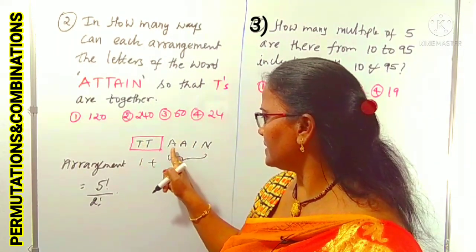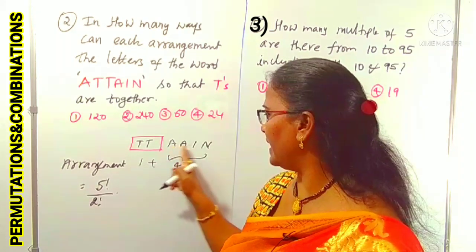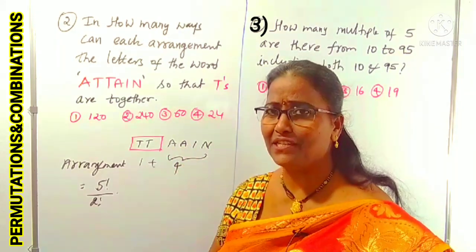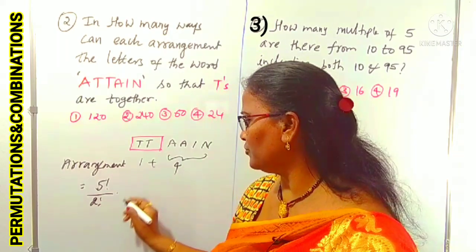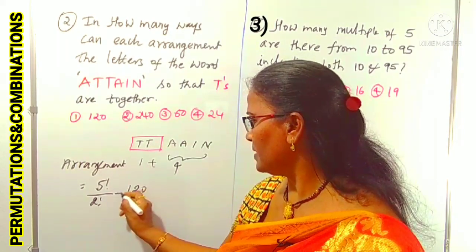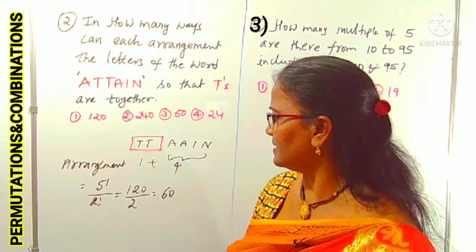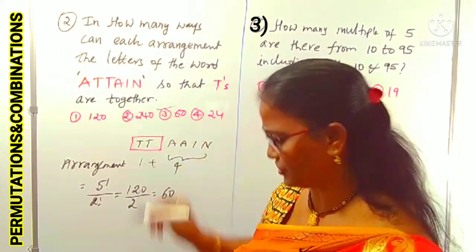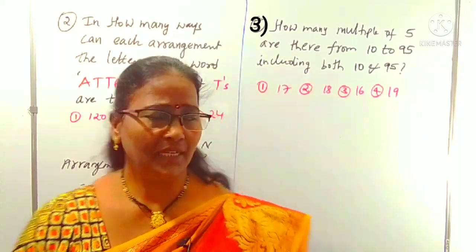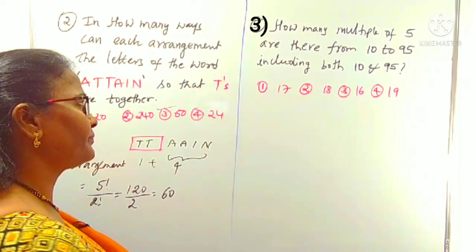So remaining letters, these we can arrange, maybe A, I, N, A, like that. So 5 factorial by 2 factorial. 5 factorial is 120 by 2 factorial is 2. 120 by 2 is 60. That's it. That is clearly the third option, right? Is it clear? Now we can come to the next question.